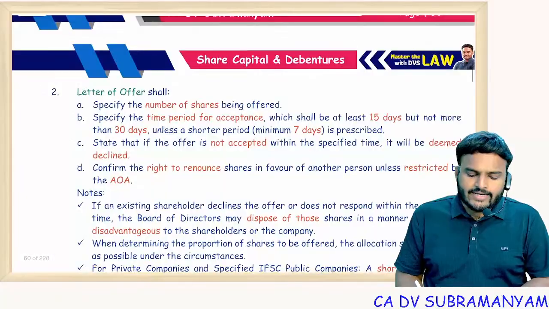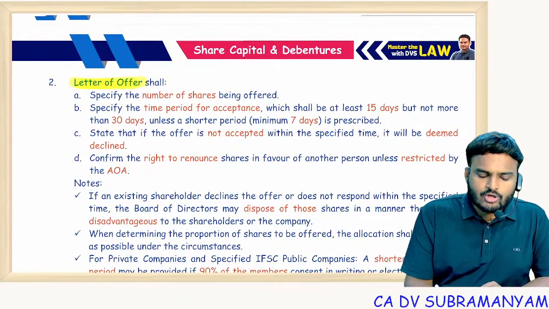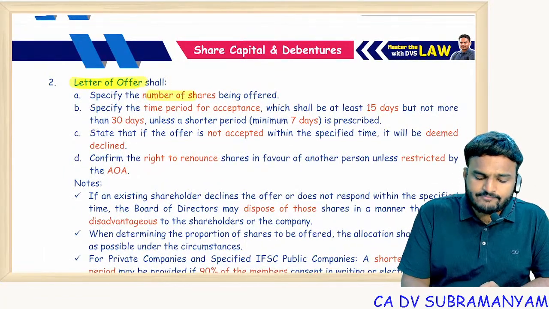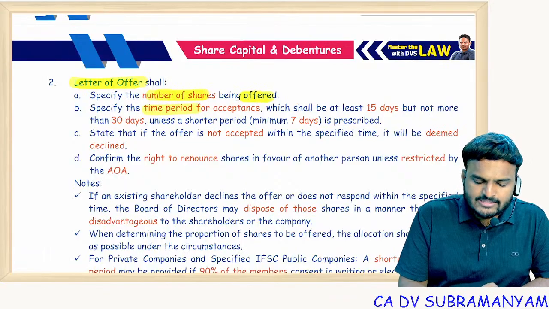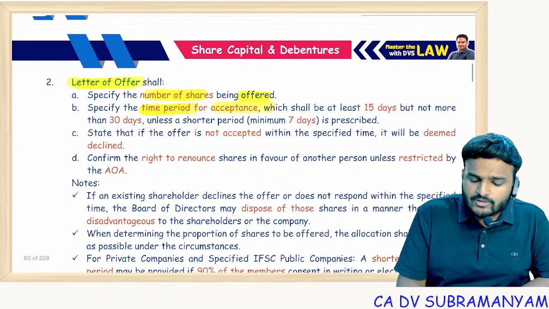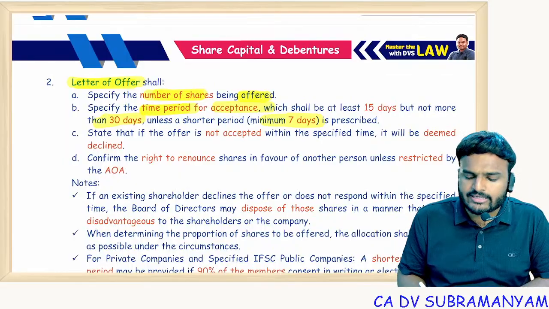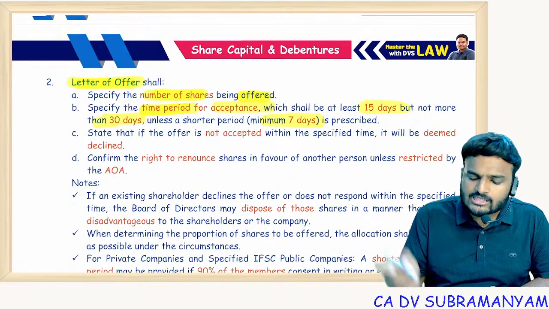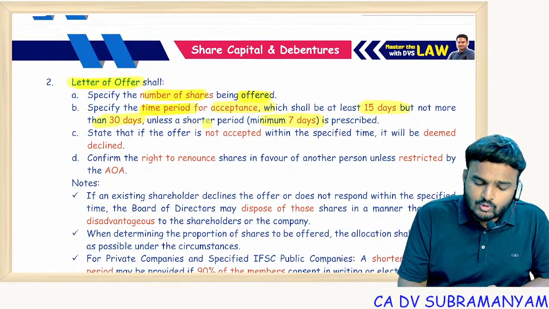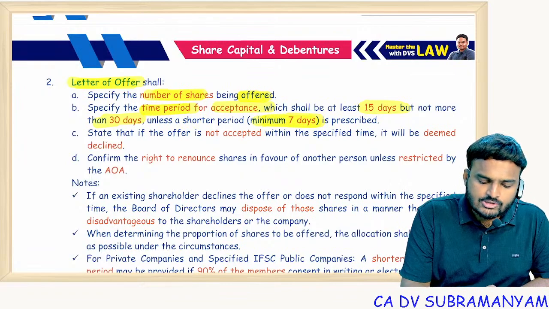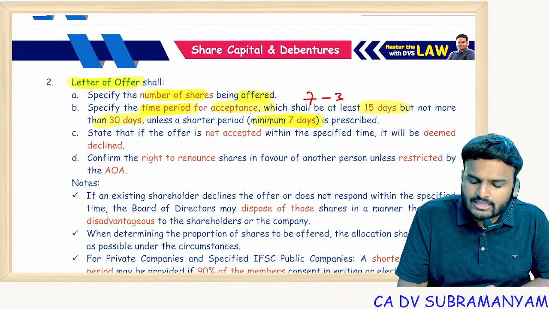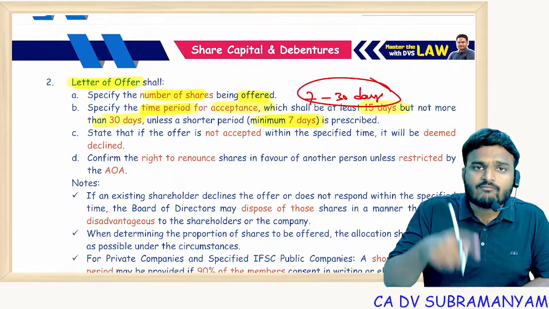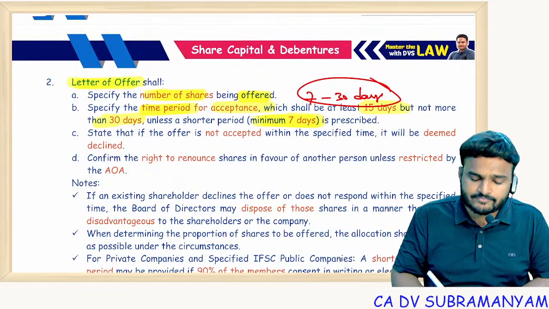Now for a rights issue, you need to issue a document called a letter of offer. Specify the number of shares being offered, and specify the time period for acceptance, which should be minimum 7 days, maximum 30 days. As per the Act, minimum 15 days, but going by the rules, minimum 7 days. So the offer period should be 7 to 30 days. What is the significance of the offer period? During this period only, one can subscribe to additional shares.